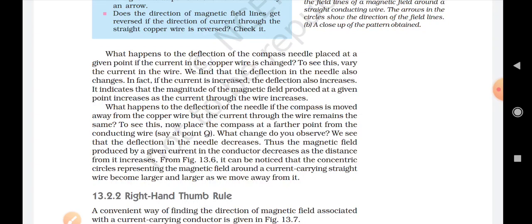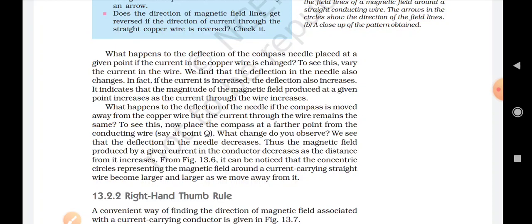We will find that the deflection in the needle decreases, and by this we can say that the magnetic field produced by a given current in a conductor decreases as the distance from it increases. So when the distance increases, the magnetic field decreases. If it is close, then the magnetic field will be strong.